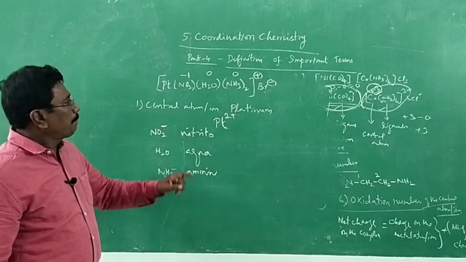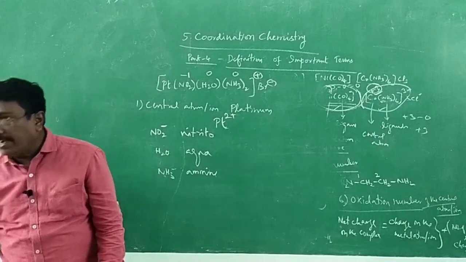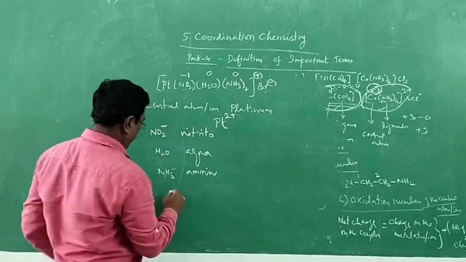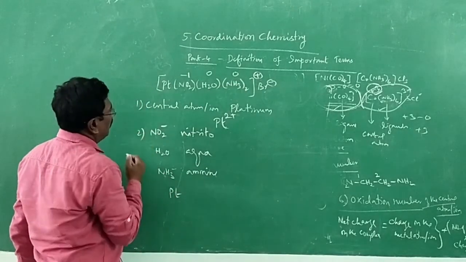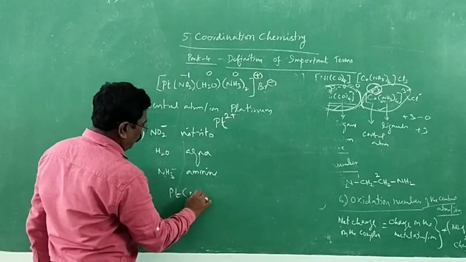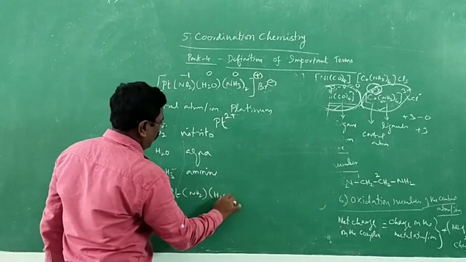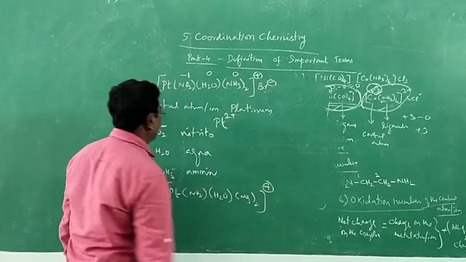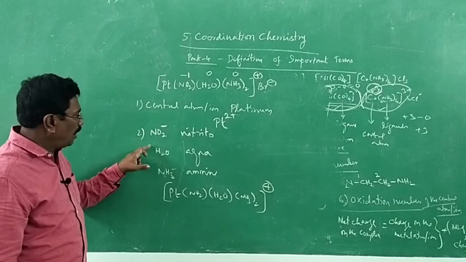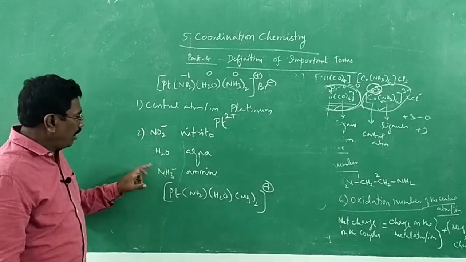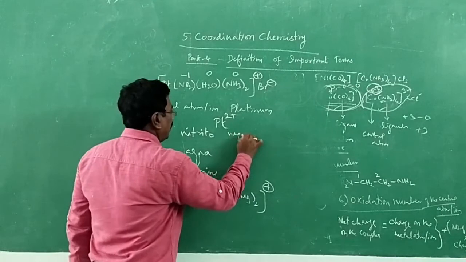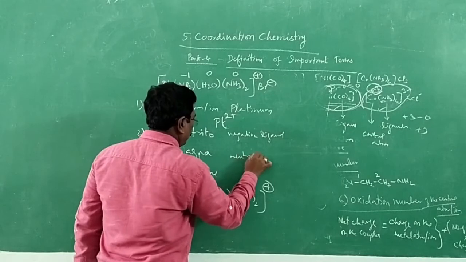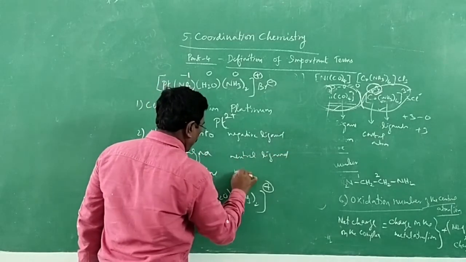And then, what is the next question? Coordination entity. What is the coordination entity? This is the coordination entity: Pt, NO2, H2O, NH3 twice, +1. The ligands are nitrito, aqua, amine: negative ligand, neutral ligand, neutral ligand. If you want, you can say it like that: negative ligand, neutral ligand, next one also neutral ligand.